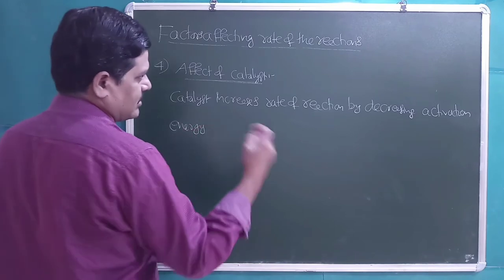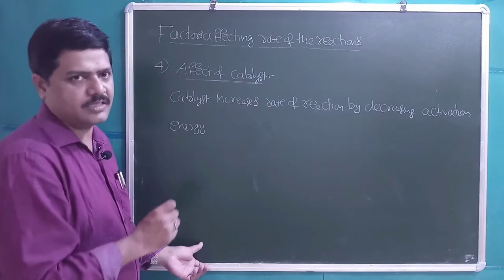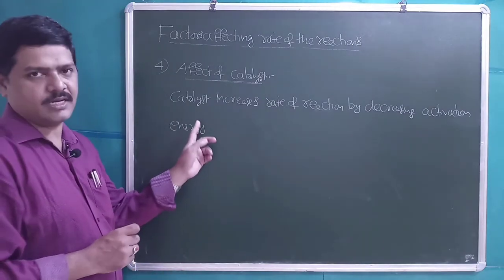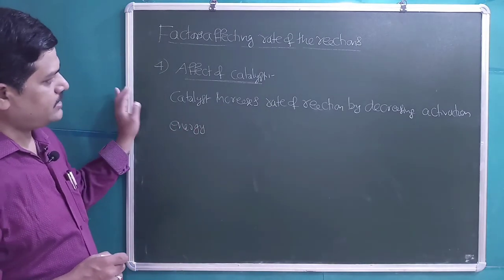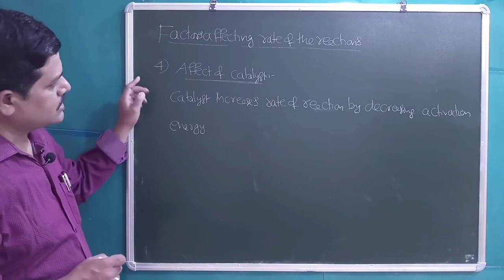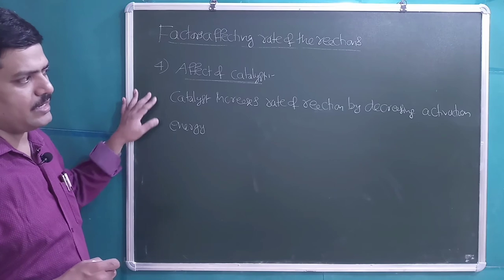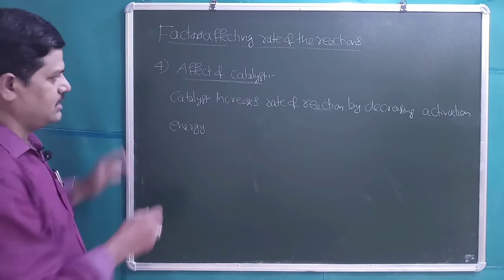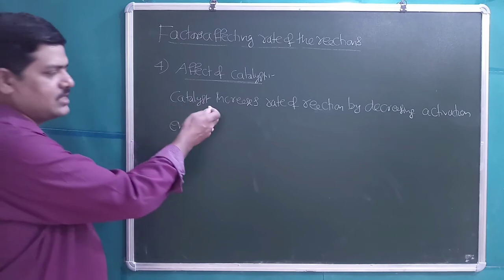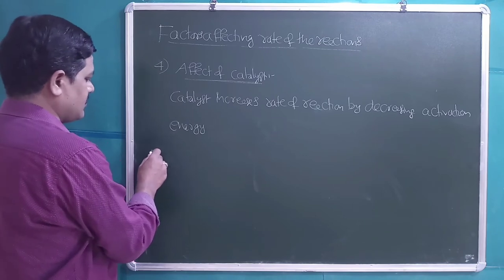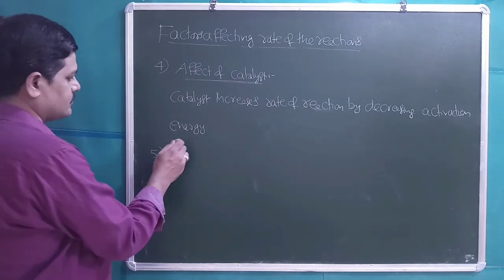At the end of the chapter, we will discuss about the activation energy. So as for most of the reactions, catalyst increases rate of reaction by decreasing activation energy. Rate increases when we use a catalyst, that is, a suitable catalyst we have to use.